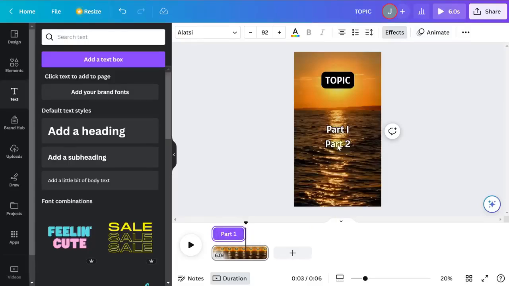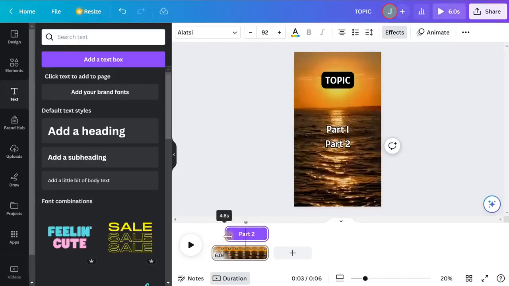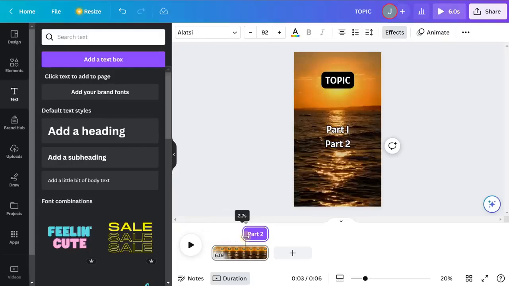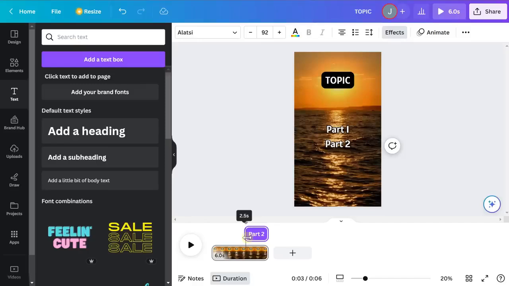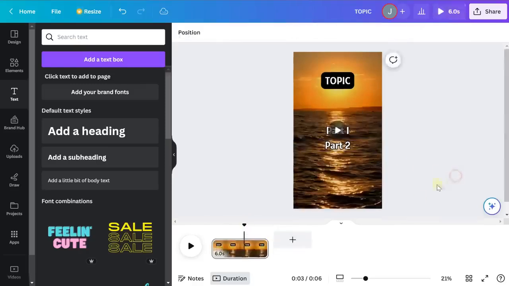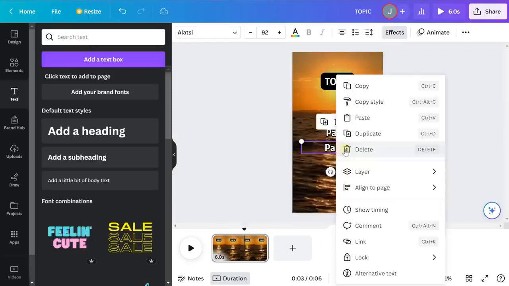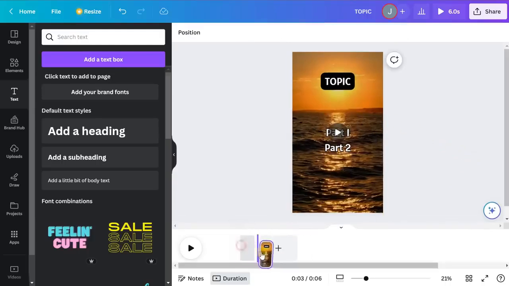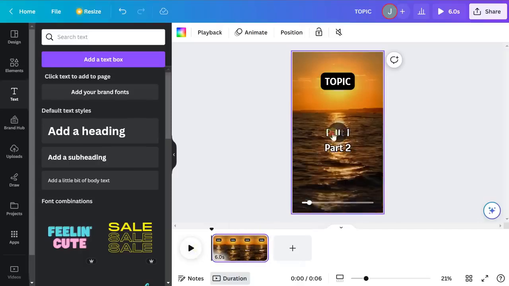And we're going to do the same for part 2. So if I click on part 2, you can see we still get the timing here. I'm going to change this to show up at 3.5 seconds in. So when we have, actually it'll be 2.5 seconds left. Is that right? Yep. So there we go. So part 1 is going to show and it's going to cut here and then part 2 will show and we just hit play. You'll see that, or you should see that. Let's click show timing again. Yep, that is applied. I'm not sure why they're not actually showing differently there, but it's all right. It'll show when we actually go ahead and apply text to it, I believe.